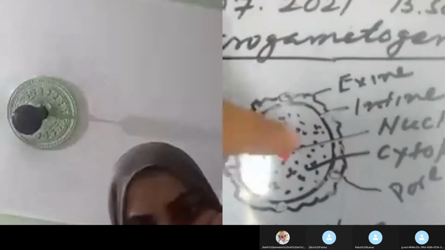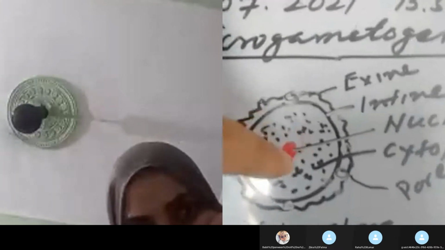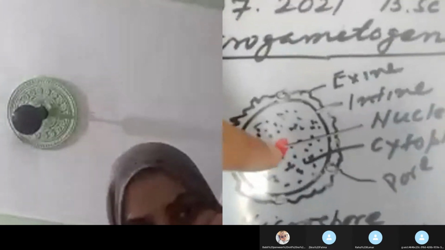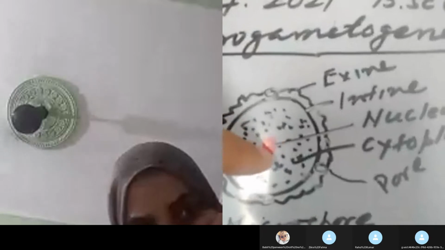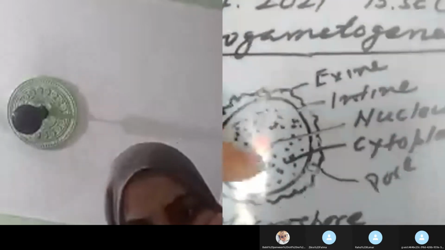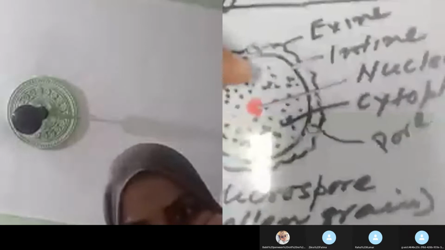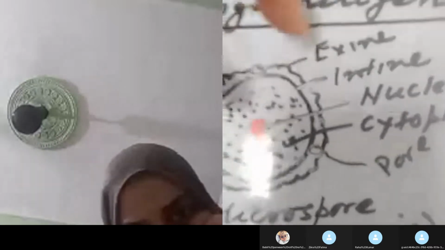I have shown the nucleus of the pollen grain in red ink. This is the nucleus of the pollen grain, which is haploid and remains centrally located. The nucleus is central in position, and the cytoplasm is also shown here. The cytoplasm of the microspore is dense. So this is the diagram of the microspore or pollen grain, which represents the first cell of the male gametophytic generation. And this pollen grain gives rise to the development of the two male gametes, as you know that in angiosperms there are two male gametes.